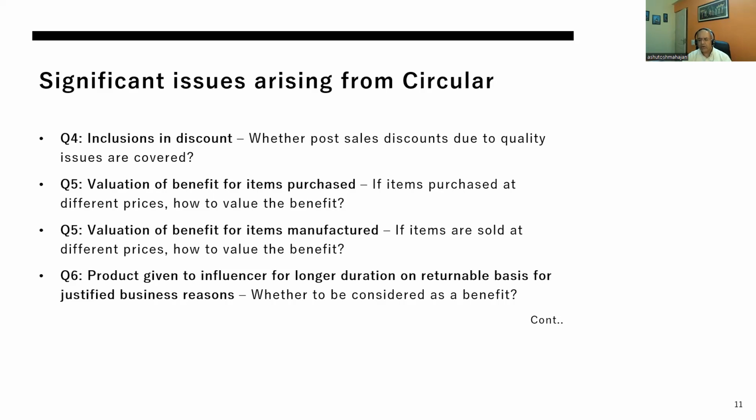The answer is no. I can take the example of a mobile phone given to an influencer with a condition in the contract that he needs to hand carry the mobile every time he's out of his home. And then, once the new model comes in, he returns the old model, and a new model is given to him. In this case, it is on a returnable basis for justified business reasons, and should not be an item covered under 194R.